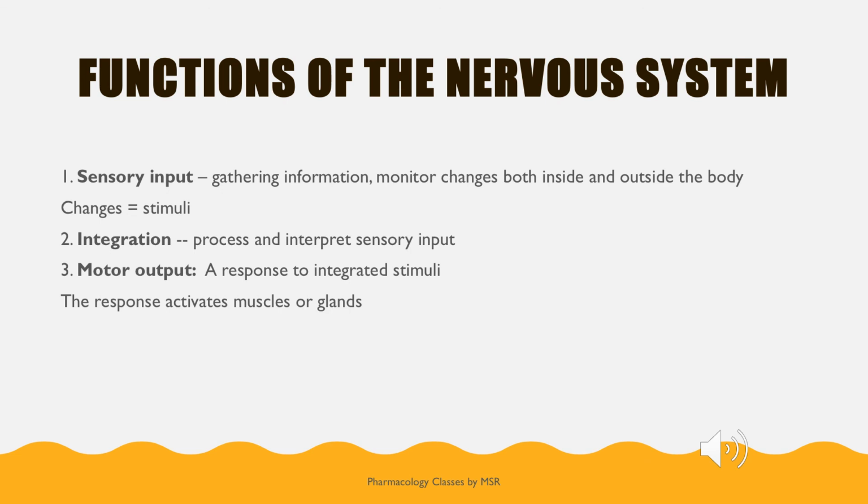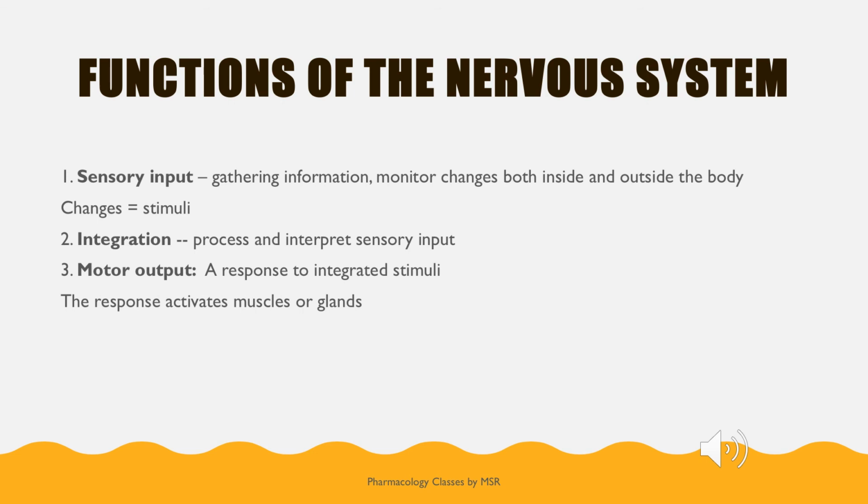Moving on to the functions of nervous system. The first function is sensory input. So any sensation that we feel, any change, it may be change in temperature we feel, whatever we sense, something change in the normal, that is called stimuli. So any change inside or outside of our body is identified, and this is called sensation. The sensory input is done by the nervous system.